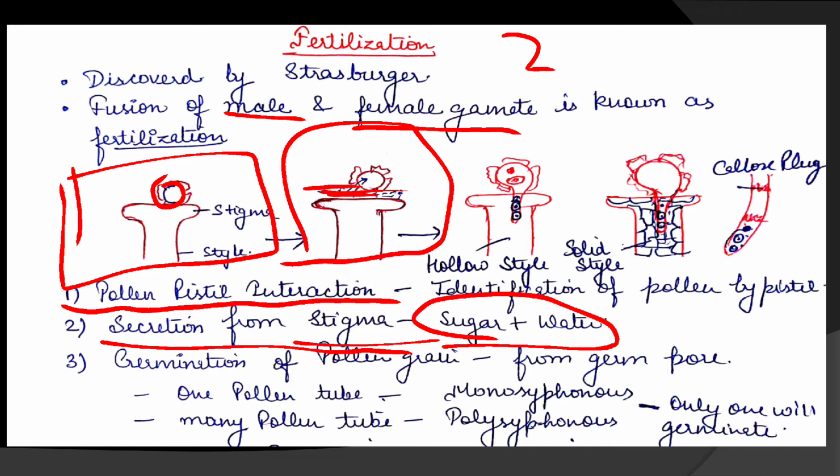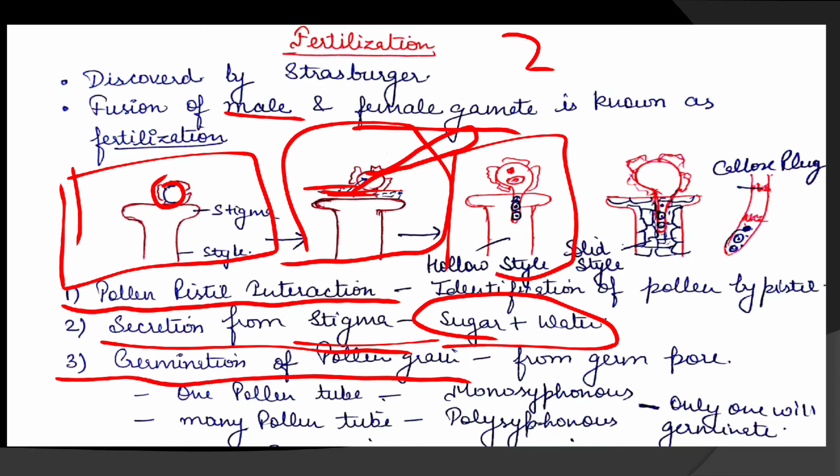Due to the enlargement, the pollen tube arises from one of the pores, or apertures, and this is what we call germination of the pollen grain. In this image you can see how the pollen is germinating.